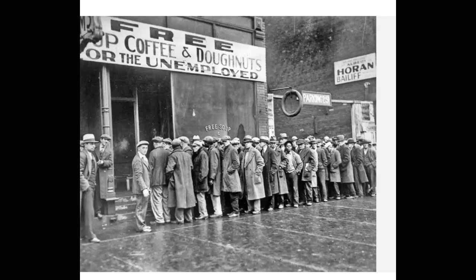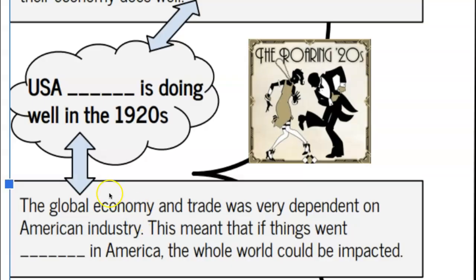The Great Depression, taking place in the first part of the 1930s, is known as this time of really big economic turmoil. Mass unemployment leads to social issues, health issues, a really big downturn in essentially the entire globe. So finally, if you remember back in the previous lesson where we talked about the global economy and trade being very dependent on America, we know that the banks in America did fail and the whole world was impacted. So we'll learn about that in our next lesson.